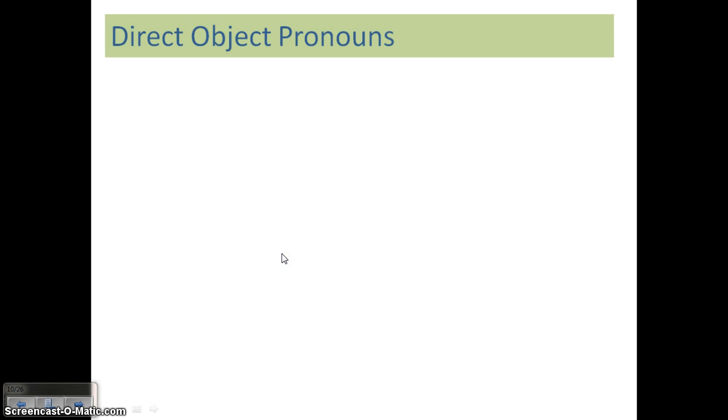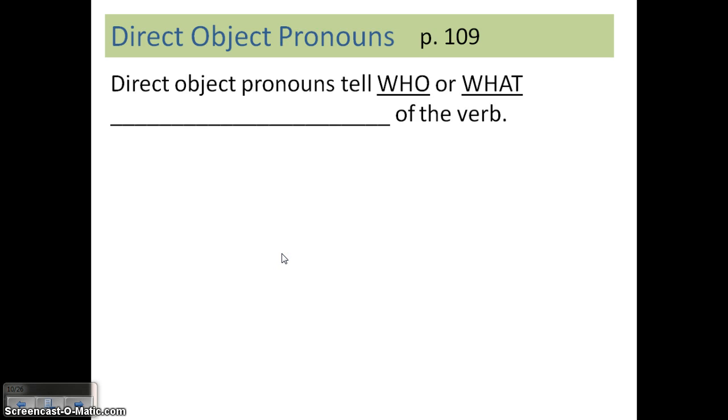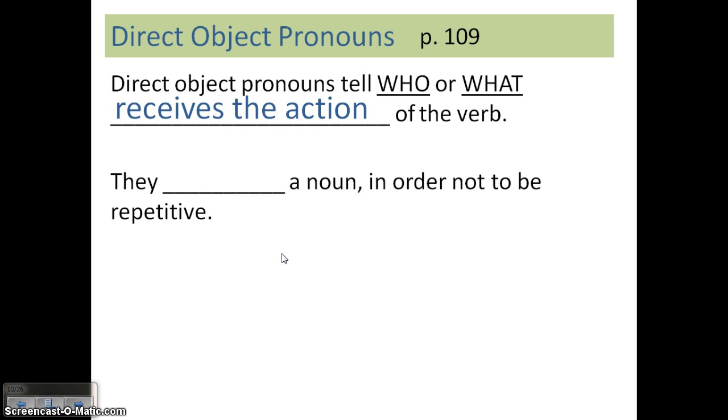Now these are our direct object pronouns. The direct object pronoun is what tells who or what receives the action of the verb. As an example, I called my sister Abby. I is my subject. I'm the person doing the action in the sentence. Called is the verb. Okay, I called. Who or what was called? In this case, my sister Abby. My sister Abby is the direct object of the sentence.